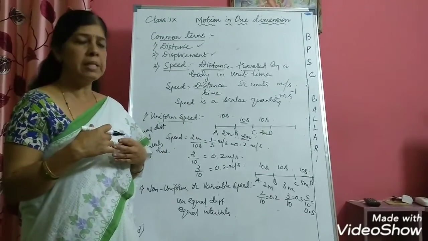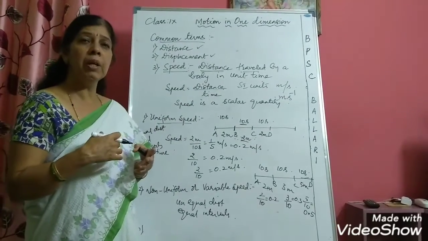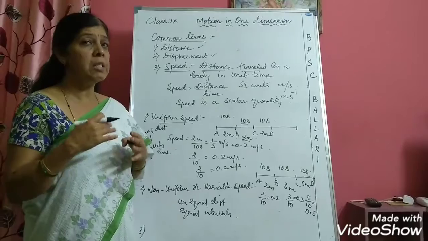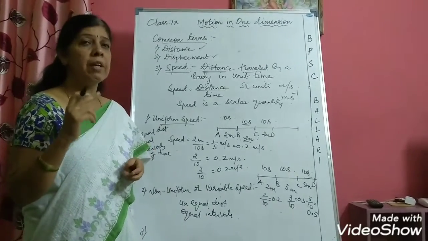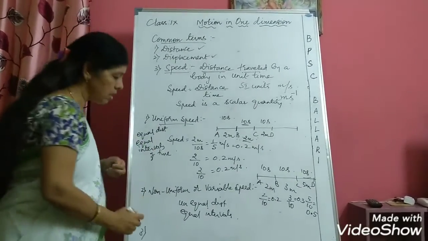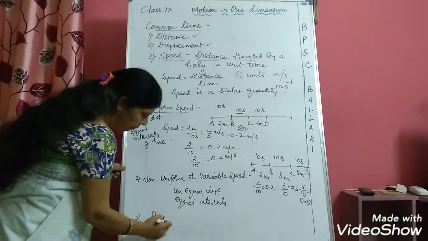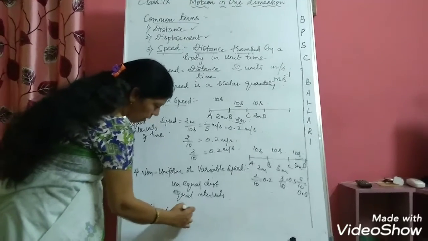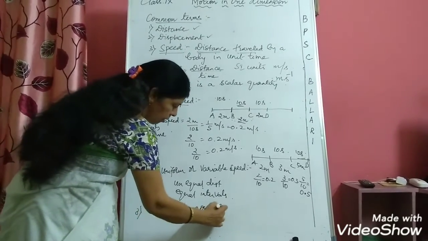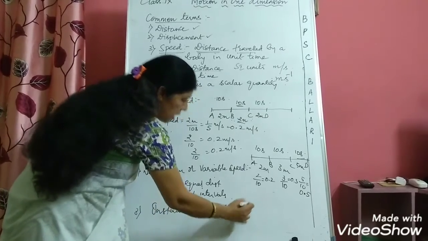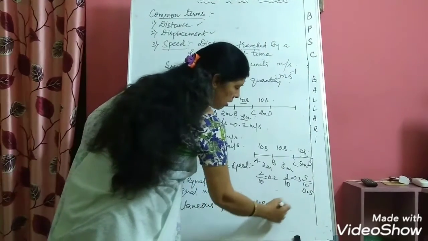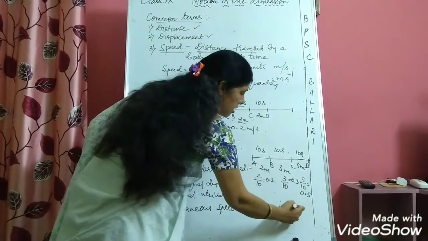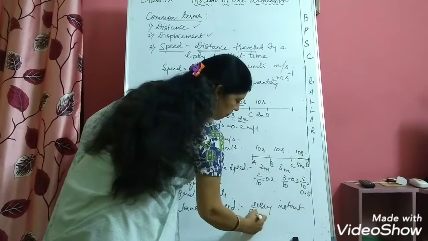So due to so many reasons, we will be riding with different speeds. Then our speedometer will be showing different speeds at every instant. So that is called instantaneous speed. Instantaneous speed means the speed will be changing every moment, or every instant speed changes.